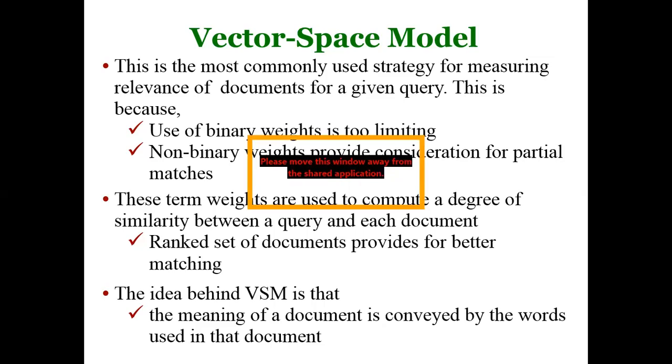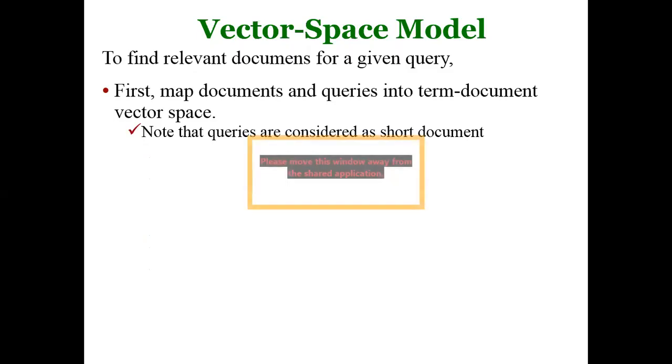If partial matching is applied, best matching is a must for ranking and for prioritizing which documents are more relevant. They have to appear at the top of the list, and those least relevant at the bottom. That's why nowadays the vector space model is widely used, since it helps us to apply non-binary weight, partial matching, and best matching.